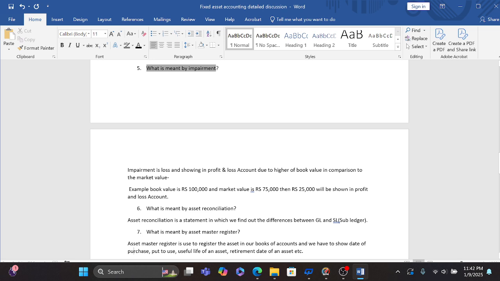Like in our books we have an asset of rupees 1 lakh, but in the market the asset value is 75,000. In that case we are showing the higher value in our books of account, so we have to transfer 25,000 to our profit and loss account. According to the conservative concept, we have to transfer it. That is called impairment.